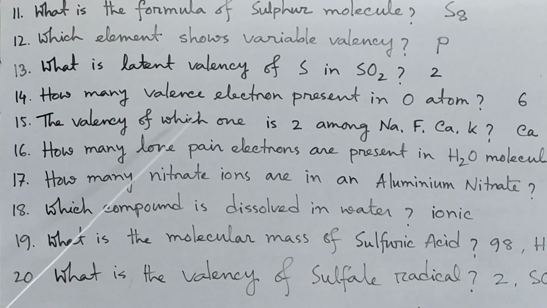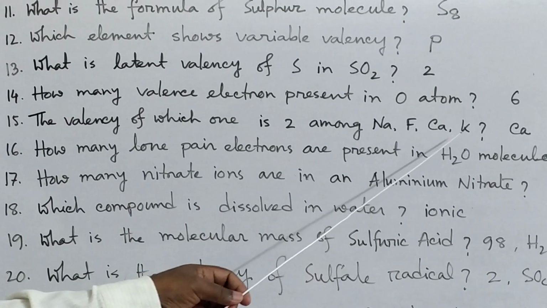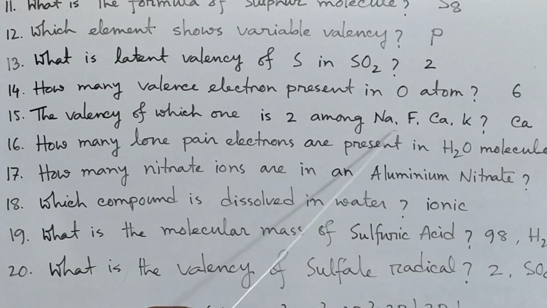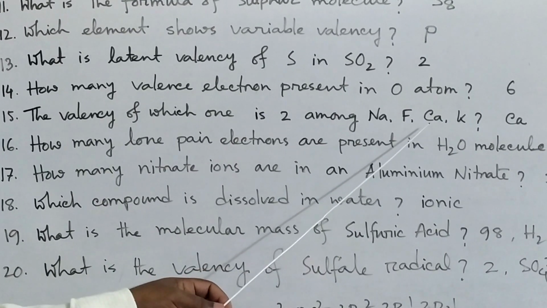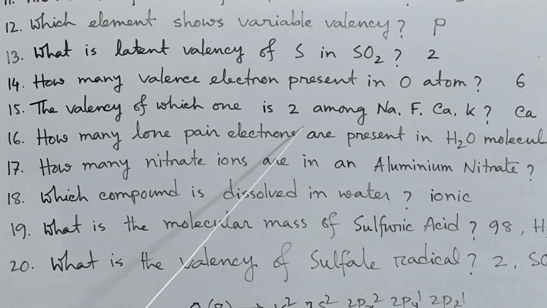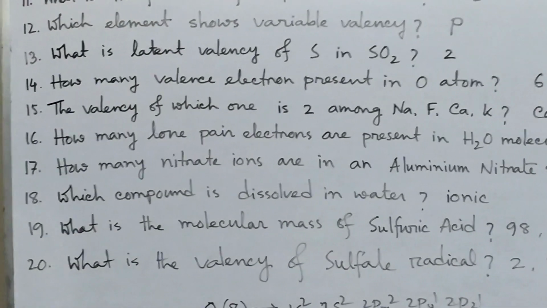Now the valency of which one is 2 among sodium, potassium, calcium, fluorine? So here the valency of calcium is 2. Sodium valency 1, fluorine 1, potassium also 1.